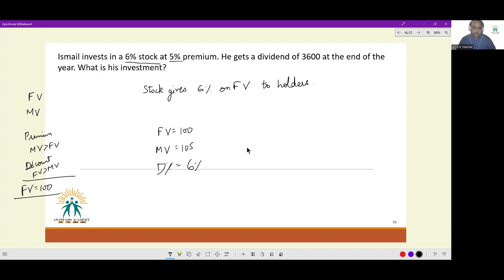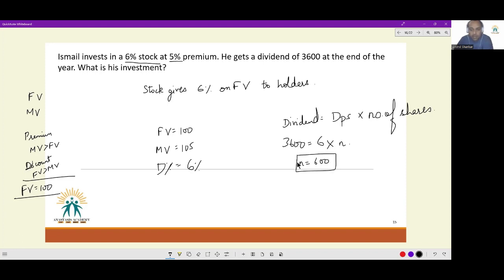Now say, how much will he get per share? 6 rupees. 6% return on 100 is 6 rupees. So if he gets 3,600 as dividend, it would be dividend per share into number of shares. So 3,600 would be equal to 6 rupees into number of shares, or number of shares would be 600. Our Ismail fellow has bought 600 shares.